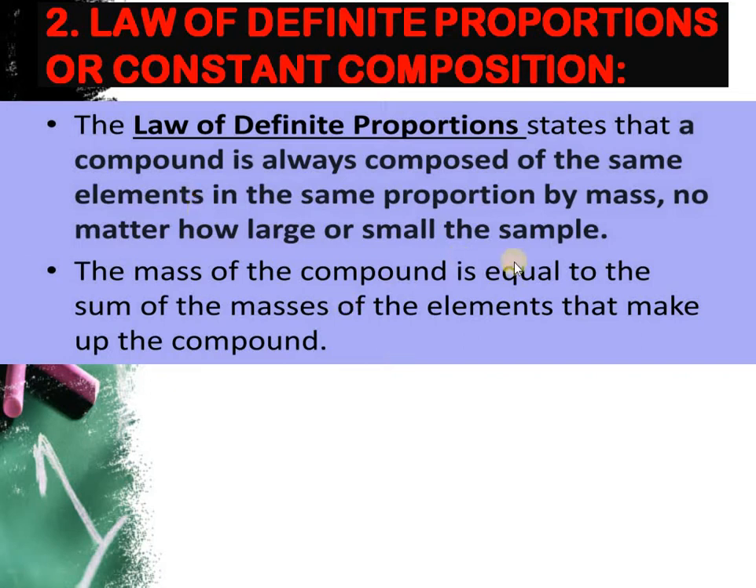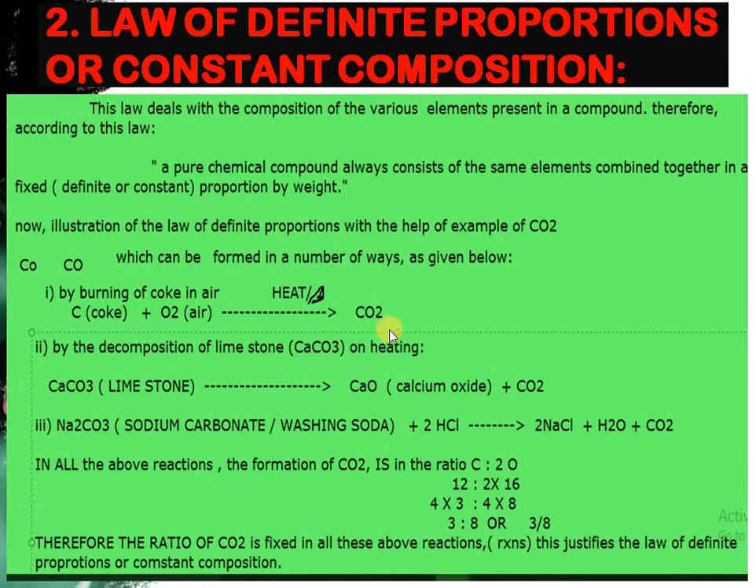The mass of a compound is equal to the sum of the masses of the elements that make up the compound. So this law basically deals with the composition of the various elements present in a compound.